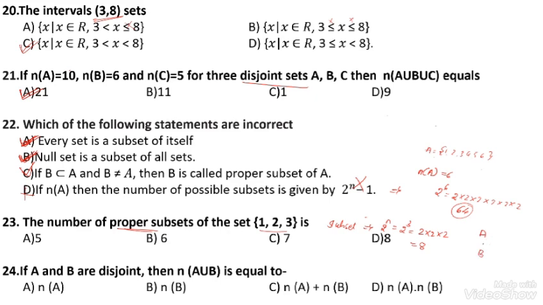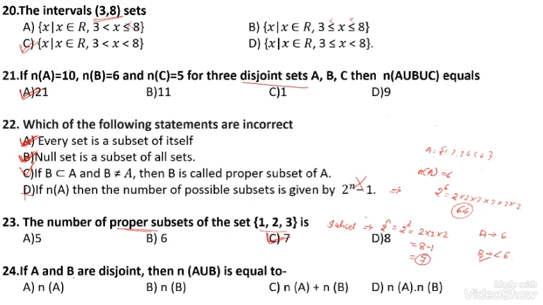B is said to be a proper subset if B contains fewer elements than A. For example, A contains 6 elements; using those, we take a set B with fewer than 6 elements, then B is a proper subset. So here, for proper subsets we have to take 8 minus 1, that is 7. The option number C is 7.